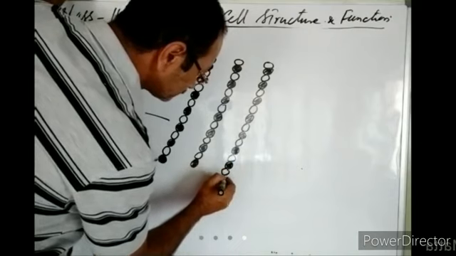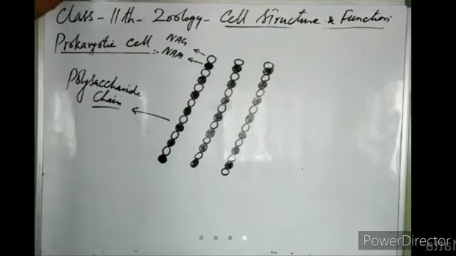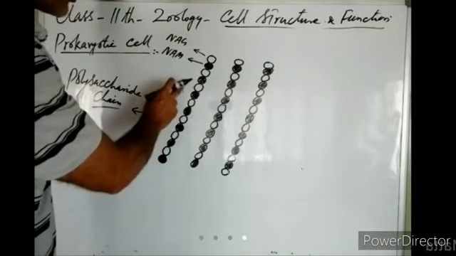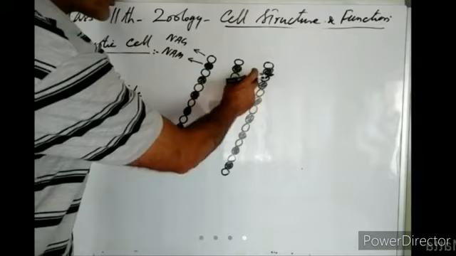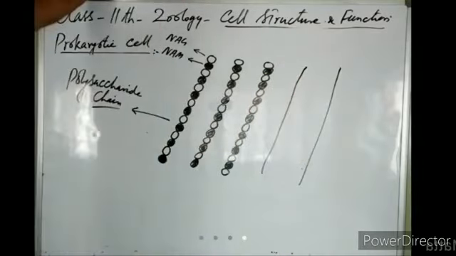Right? So in this way, many polysaccharide chains, one after another, come to lie parallel to each other.